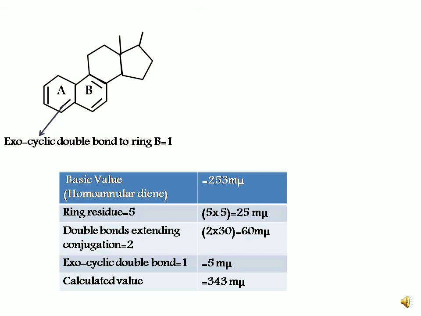So in total, we consider the basic value of homoannular diene 253 millimicron, 5 ring residues so 25 millimicron, then double bonds extending conjugation are 2, so 60 millimicron, and one exocyclic double bond, so 5 millimicron. So in total we are having 343 millimicron as lambda max.